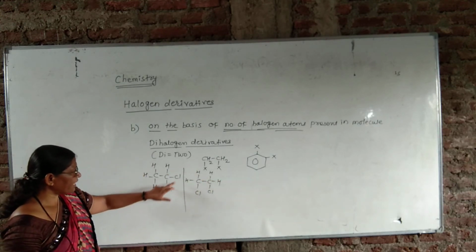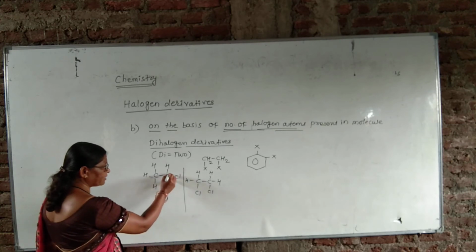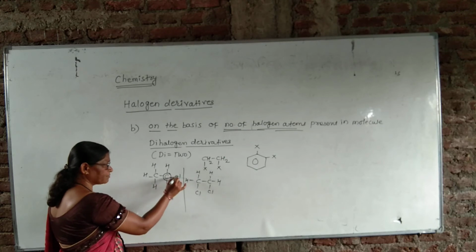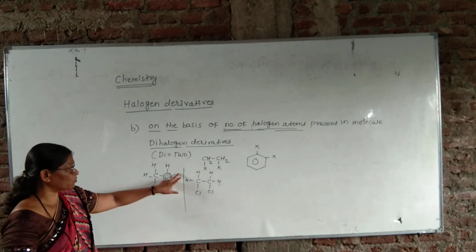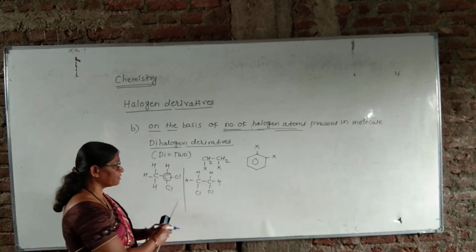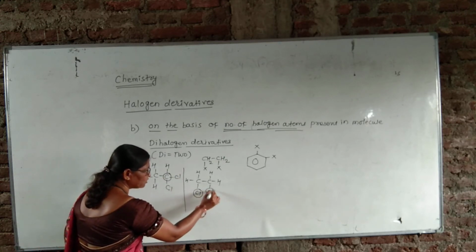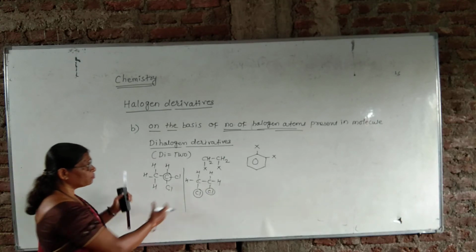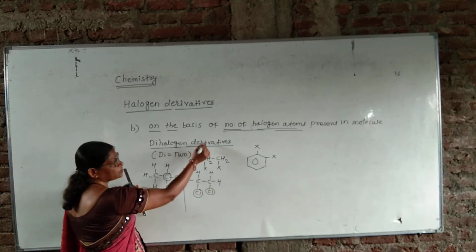Here, two halogen atoms are attached to the same carbon atom. This carbon atom carries two halogen atoms, two chlorine atoms attached to the same carbon atom. But in this example, the two halogen atoms are attached to different carbon atoms or adjacent carbon atoms. But both these are the examples of dihalogen derivatives.